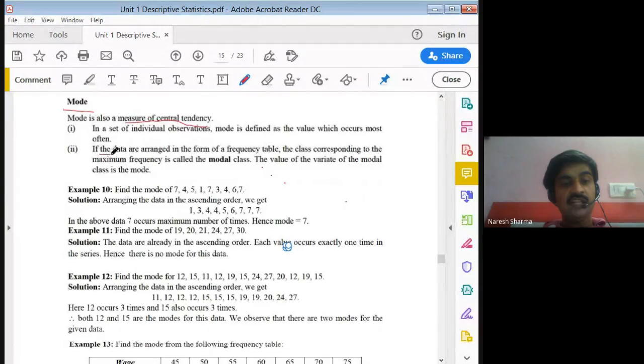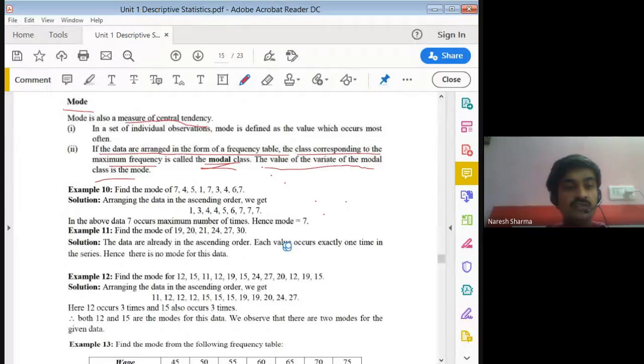If the data are arranged in the form of a frequency table, the class corresponding to the maximum frequency is called the modal class, and the value of the variate of the modal class is called the mode. So let's discuss examples.